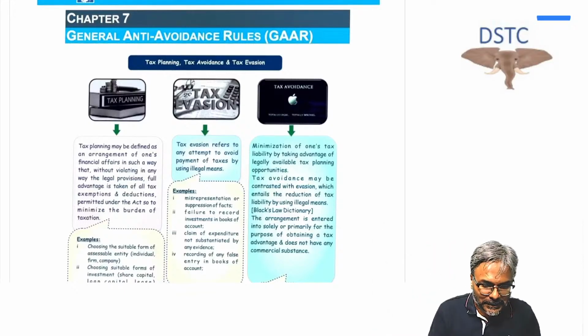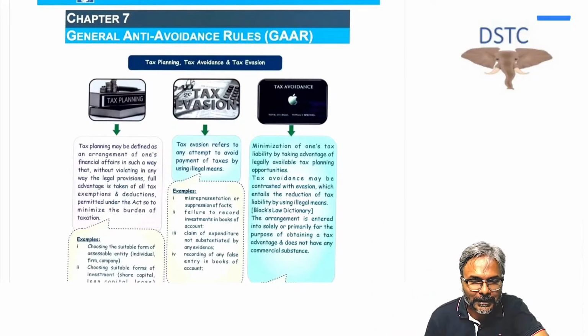Let's start with this particular part, students. Over here, the general anti-avoidance rule topic, and after that the alternate tax regime. After this, the MAT is what primarily we are going to discuss. Very good morning to all of you, students.